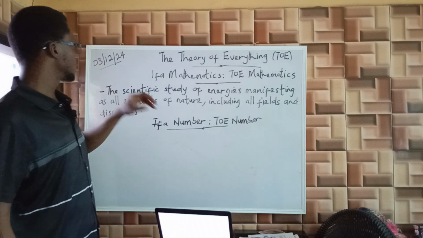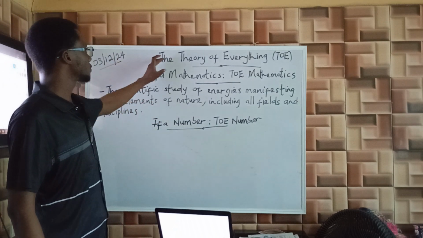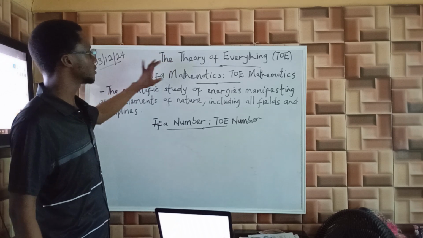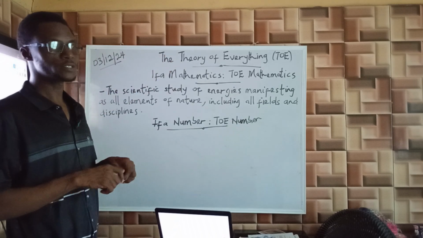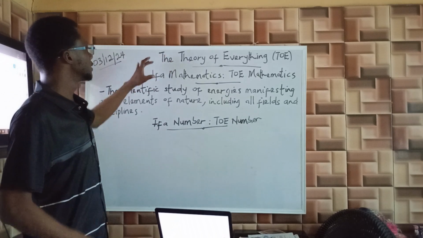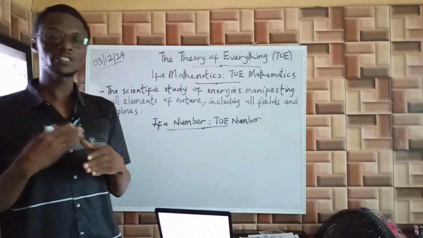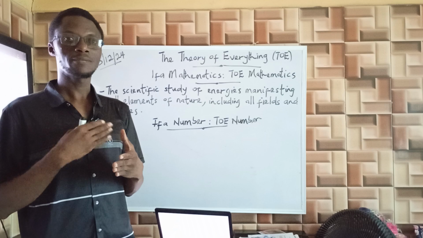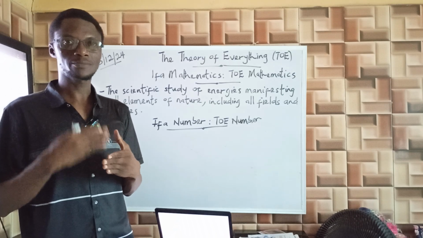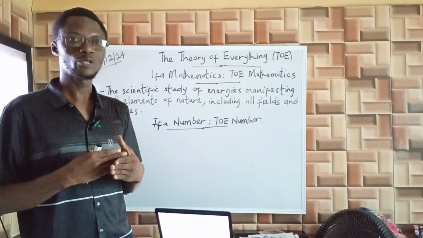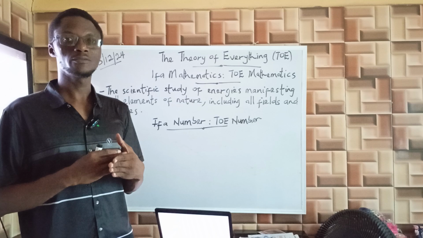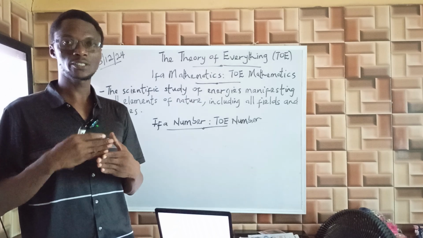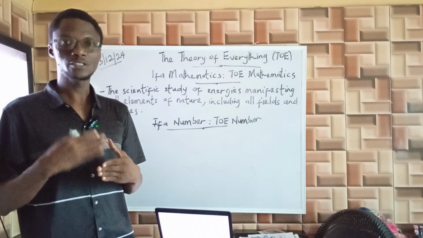The core of the theory is this framework called Ifa Mathematics or theory mathematics. The theory has a lot of dimensions or elements. Some of these are mathematics, which is theory mathematics. You have the physical aspect of the theory, which is theory physics or physical theory.